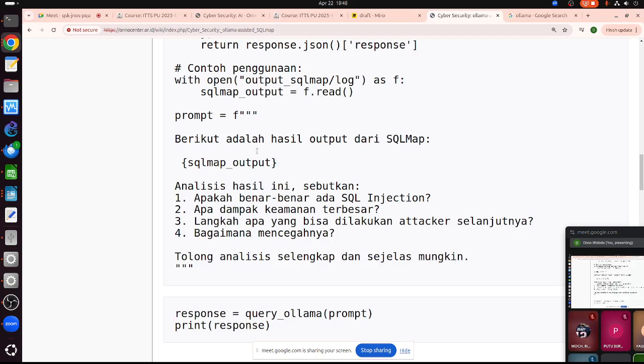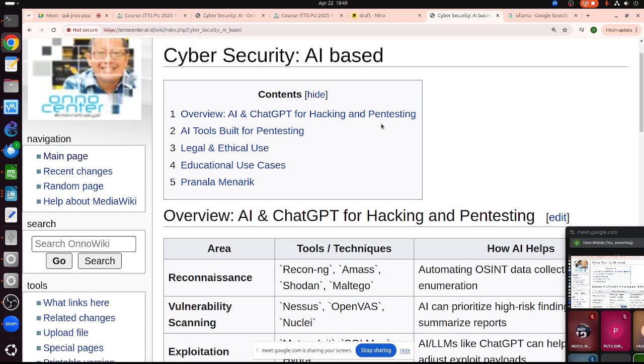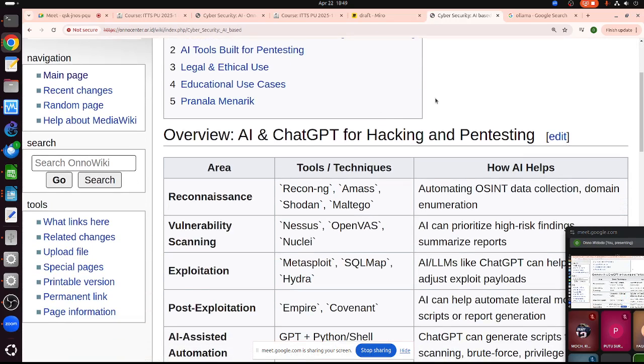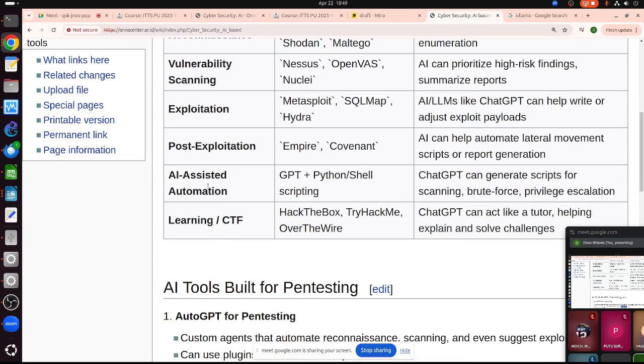So that's one example of how to evaluate cybersecurity using AI. This is quite new. There is another one, if you like. Let me see. There are several AI integrations for vulnerability analysis. We can do it during reconnaissance, vulnerability scanning, exploitation, and post-exploitation. We can also do AI-assisted automation. This is the one that I use.